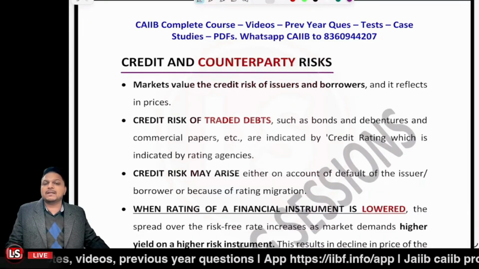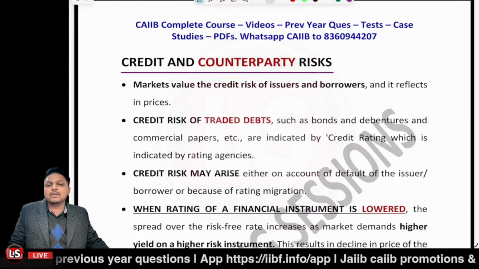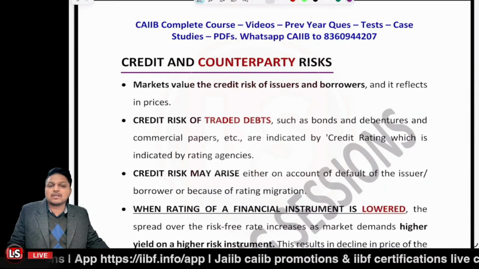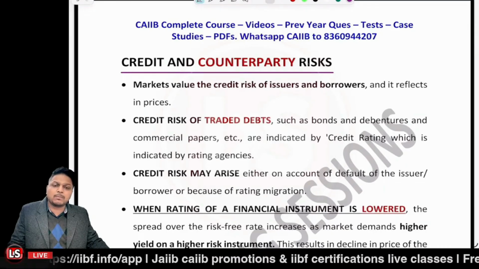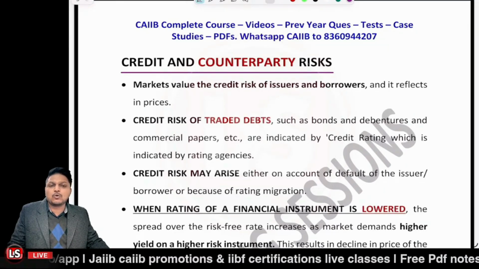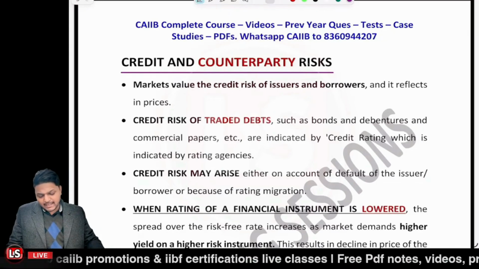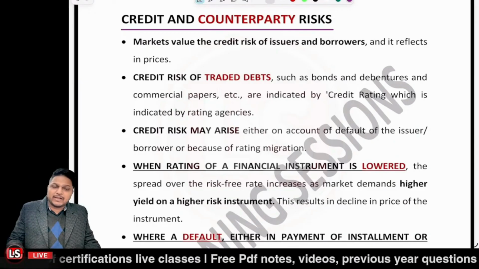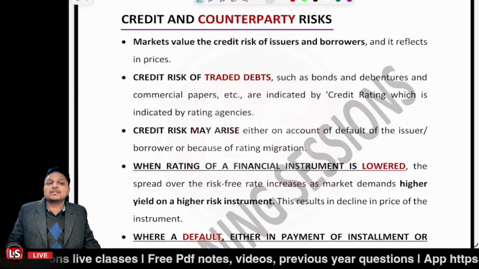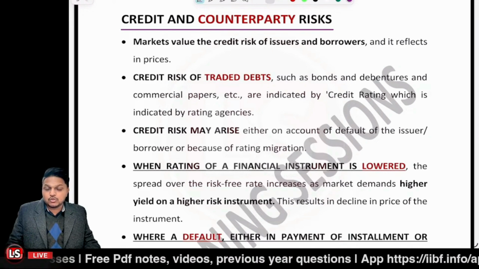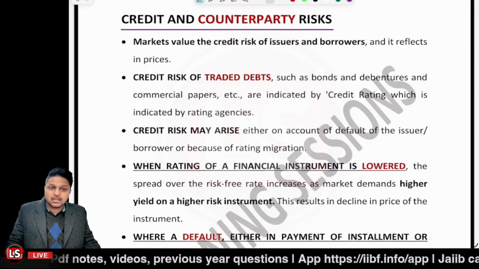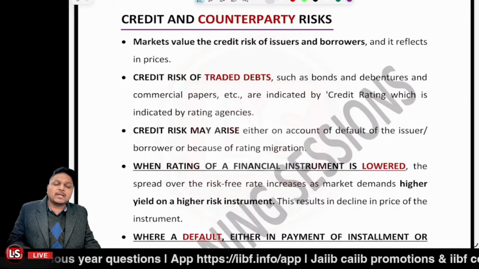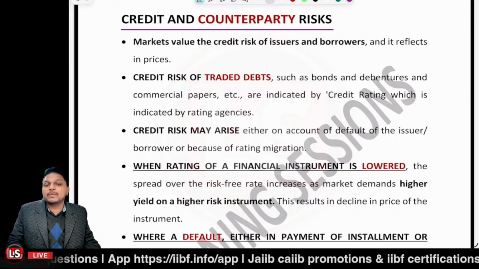Now what is counterparty risk? What do you mean by the counterparty risk? When the counterparty's obligations are not completed by them, they're not able to complete their obligation. That is the counterparty risk, right? And if we talk about credit and counterparty risk, markets do value the credit risk of issuers and the borrowers. So whosoever the issuers are there, whosoever the borrowers are there, definitely if they default in their obligation, the credit risk will be there, right?